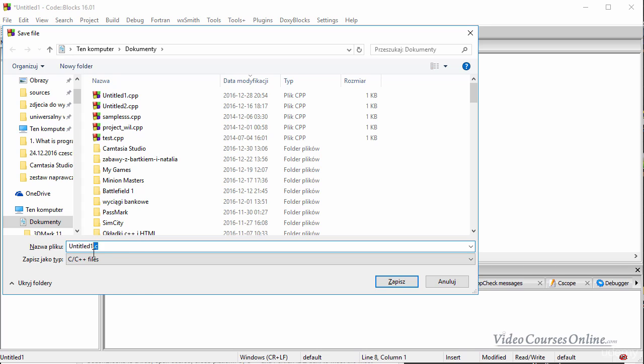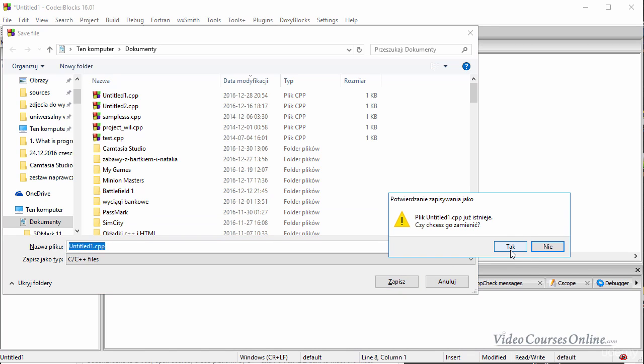It's very important to not save this by default as a C language file, okay? Because we are not programming in the C language, we are programming in the C++ language. If you by mistake do not see C++ here, you have to manually type it. Remember about it. I'm telling it 5 times because people make mistakes here most of the time. And when you type C++ here, you are making sure you will compile this program as a C++ program, okay? Let's save. Zapisz means save.